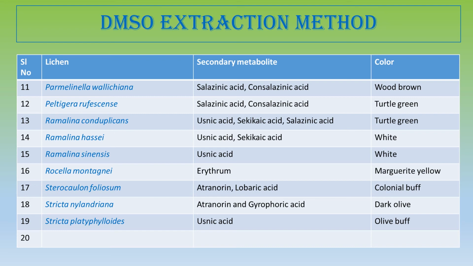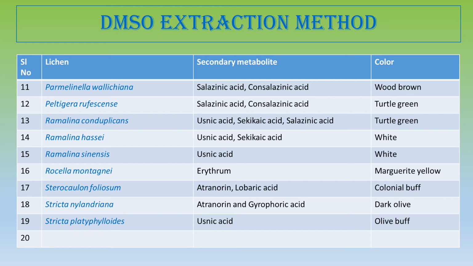So next is Ramalina conduplicans. This Ramalina conduplicans is a corticolous lichen, and it produces turtle green color by the DMSO method. Ramalina sinensis, from the name we know that it is mostly found in the China region. This is saxicolous as well as corticolous. So Ramalina sinensis produces white color.